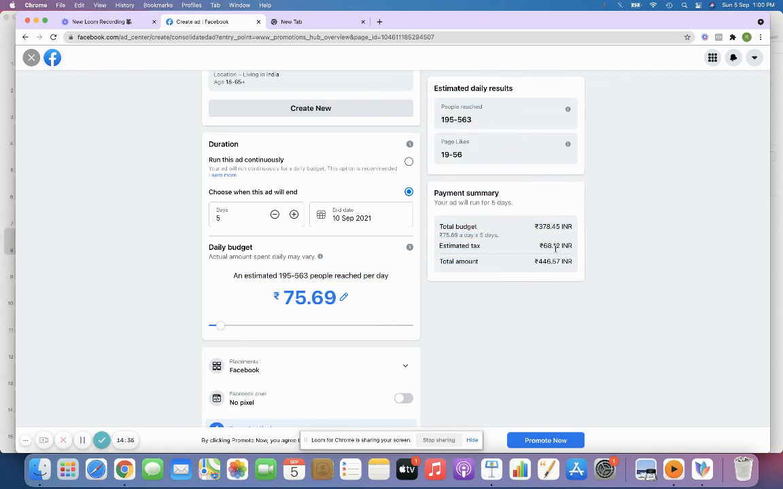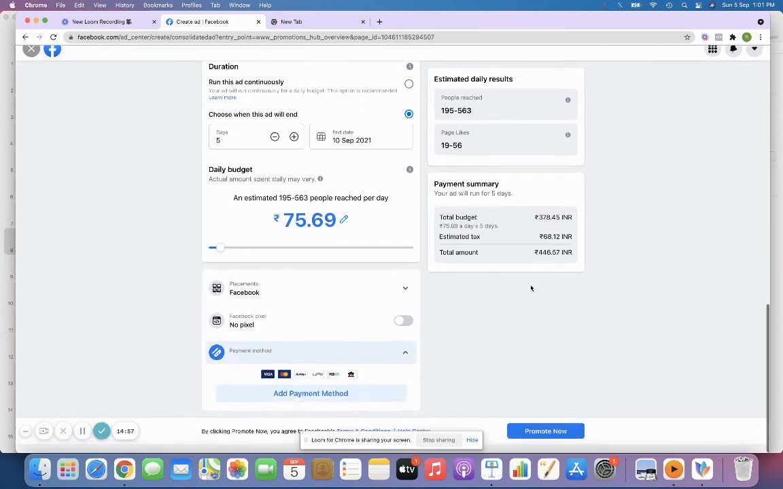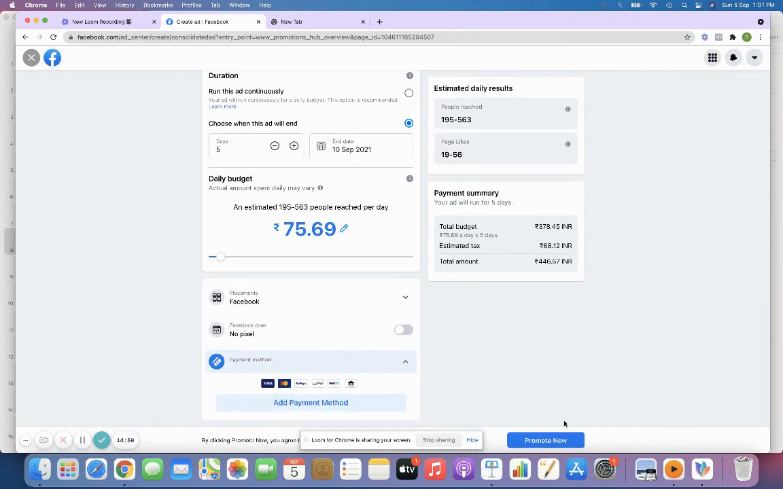So Facebook charges a tax of 18 percent. So along with that, for 5 days I'll be spending 500 rupees, right? So you can just calculate, if it is just 50 page likes per day, and if you go into 5 days, it will be like 250, right? So you can just calculate that estimate, and once you do that, you can click promote now.